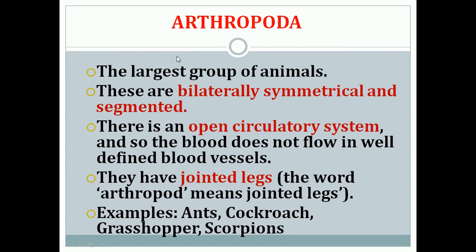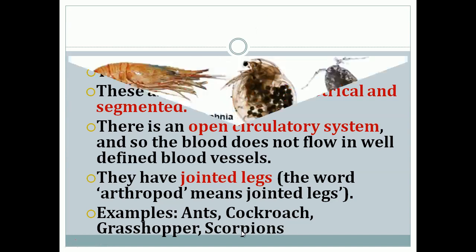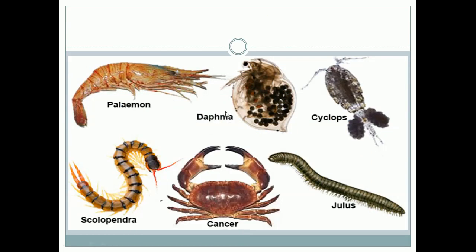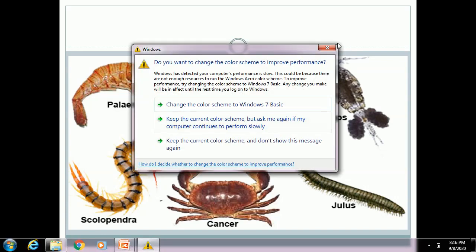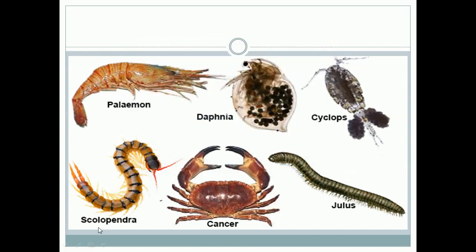And these organisms have jointed legs, so they are named arthropods. Arthropod means jointed legs. Examples for arthropods are ants, cockroach, grasshopper, scorpions. In this picture you can see some more examples of arthropods: Palaemon, Daphnia, Cyclops, Holopedium, Cancer, Julus. So these are some of the arthropods.